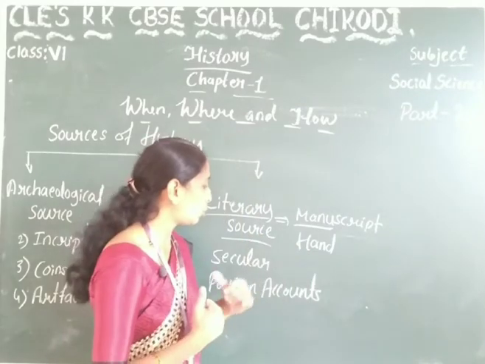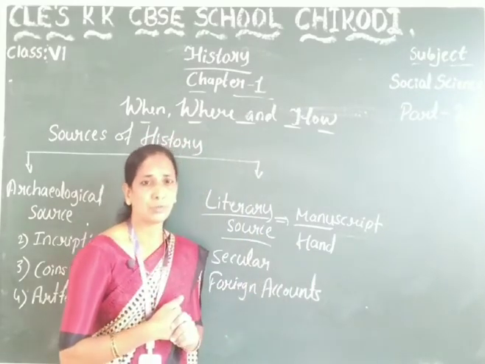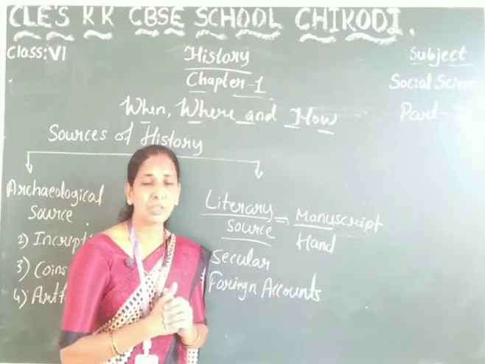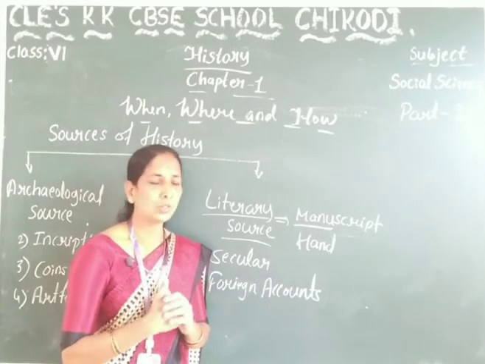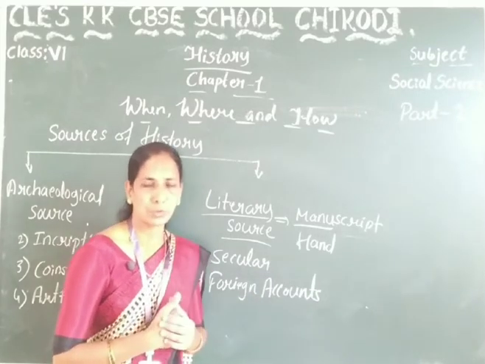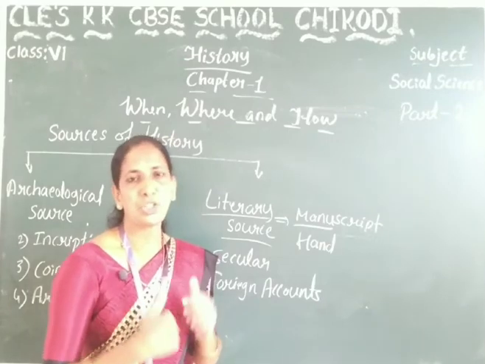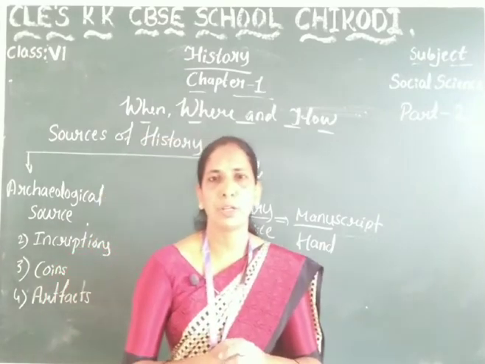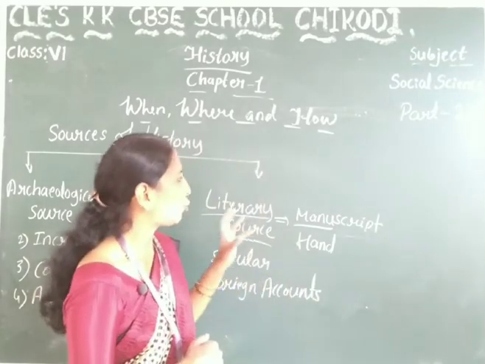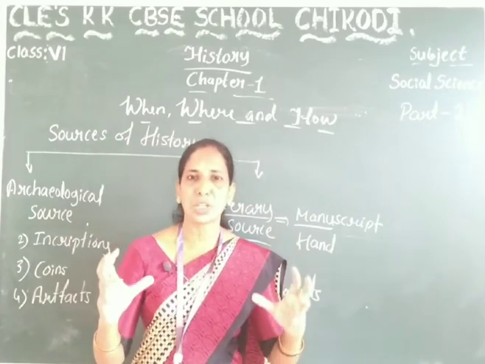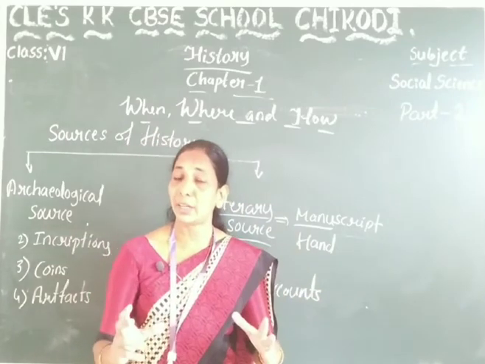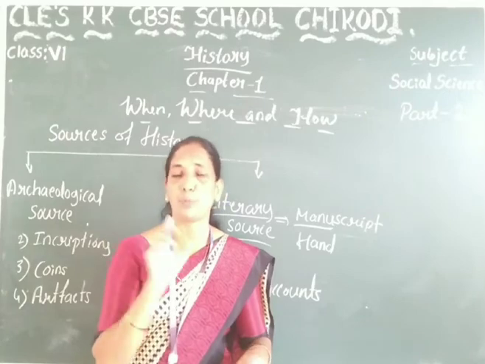The literary sources are religious, secular and foreign accounts. Literary means manuscript. Manu means hand; it is the handwritten script.